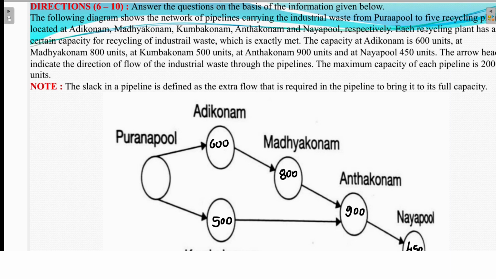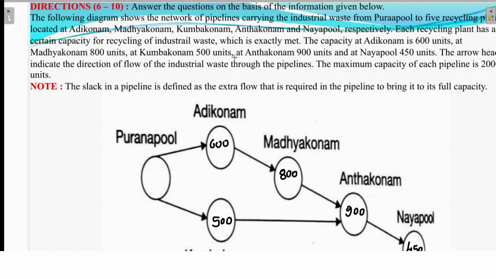From 5 recycling plants located at Adikonam, Madhyakonam, Kumbakonam, Anantakonam, and Nayapur respectively, each recycling plant has a certain capacity for recycling industrial waste, which is exactly met. The capacity of Adikonam is 600 units, Madhyakonam is 800 units, Kumbakonam is 500 units, Anantakonam is 900 units, and Nayapur is 450 units.